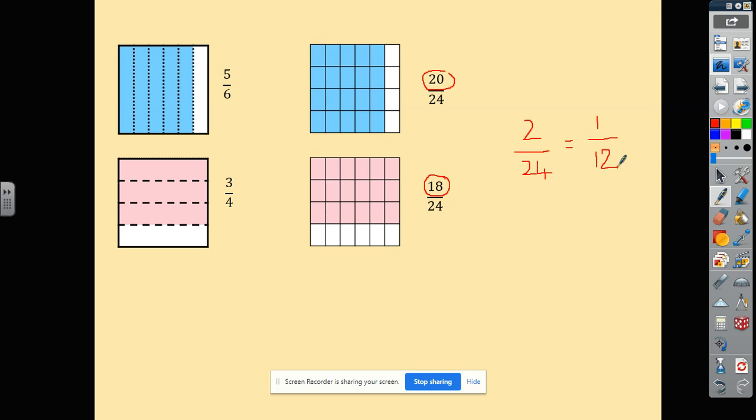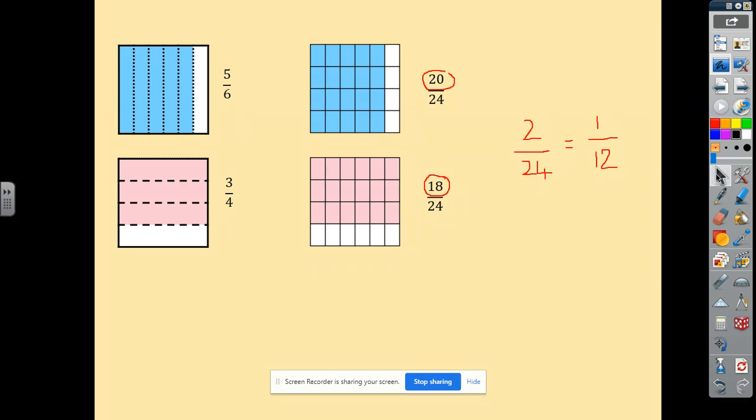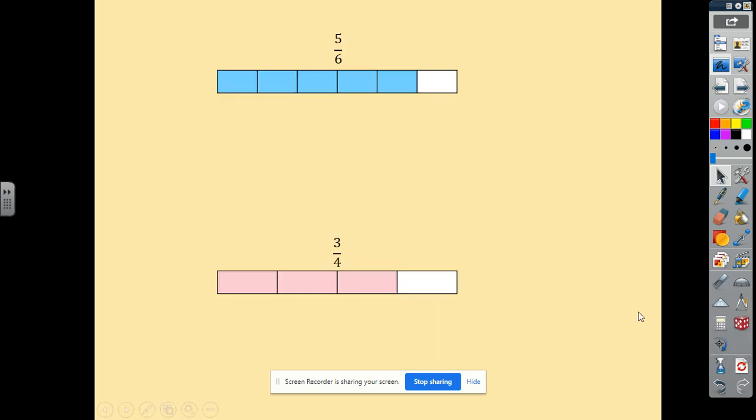Now, you could have used a slightly different diagram. So I'm going to give you the other option and then you can choose which one you prefer. This one's quite nice because you can see how you're supposed to draw your grids. So here I've used the bar model. So the wholes are the same. The one I've split into 6 and shaded my 5. And this one I've split into 4, so into quarters.